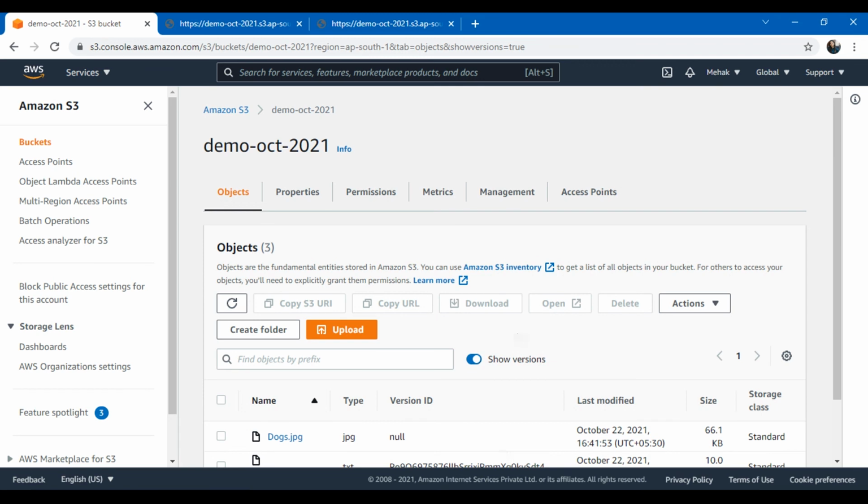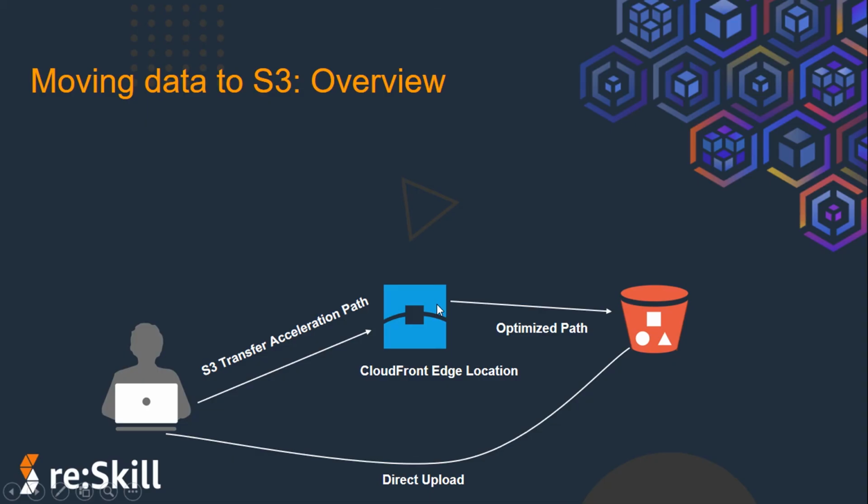Now let's go to the next topic that we have, moving data to S3. I'll just give you a brief overview of different options that we have for faster movement of data to S3. First is multi-part upload. It allows you to upload a single object as a set of parts. Each part is a contiguous portion of the object's data. You can upload these parts independently and in any order. If transmission of any part fails, you can retransmit that part without affecting other parts.